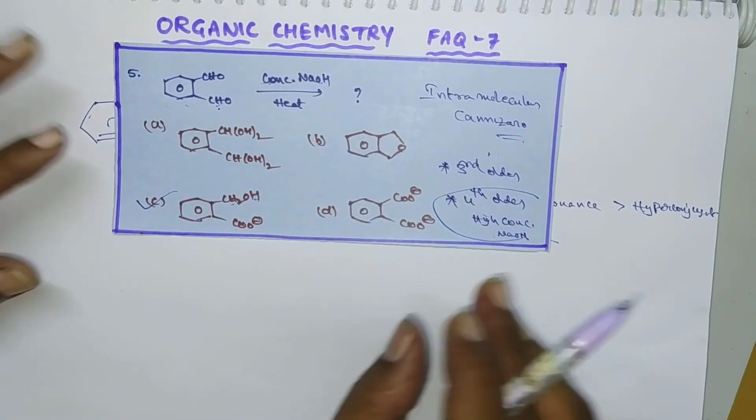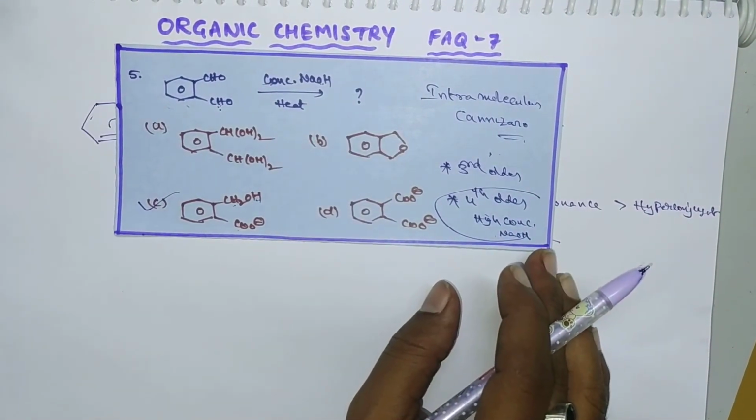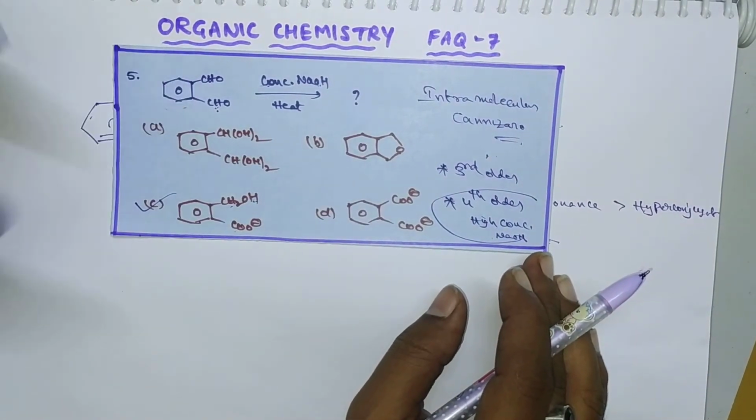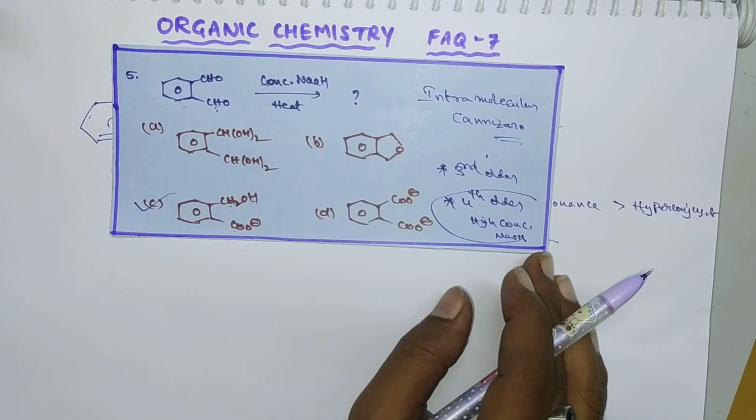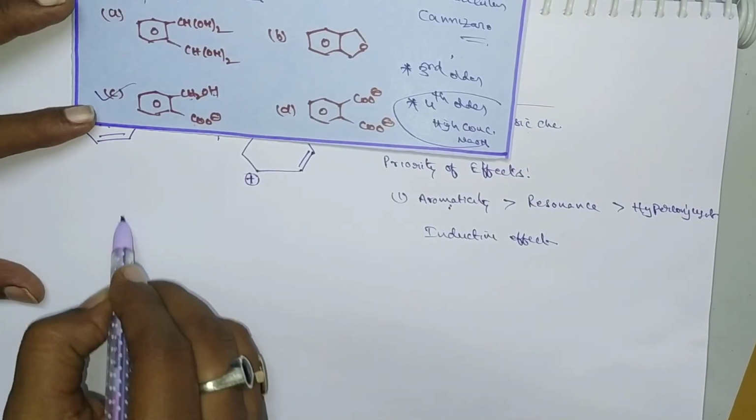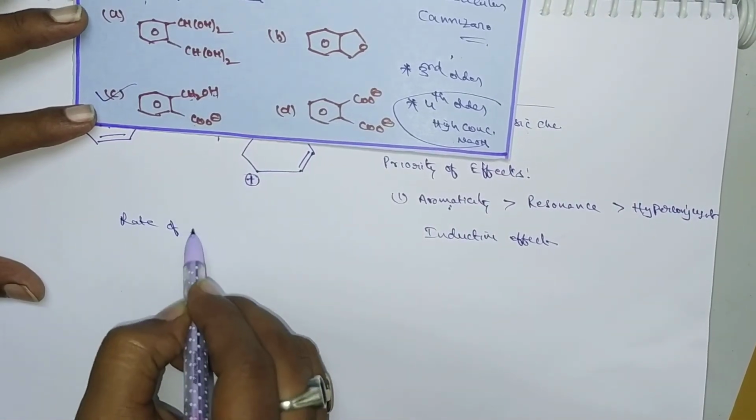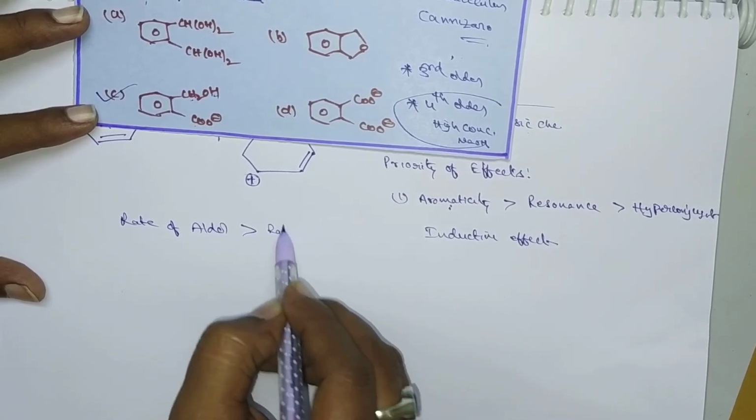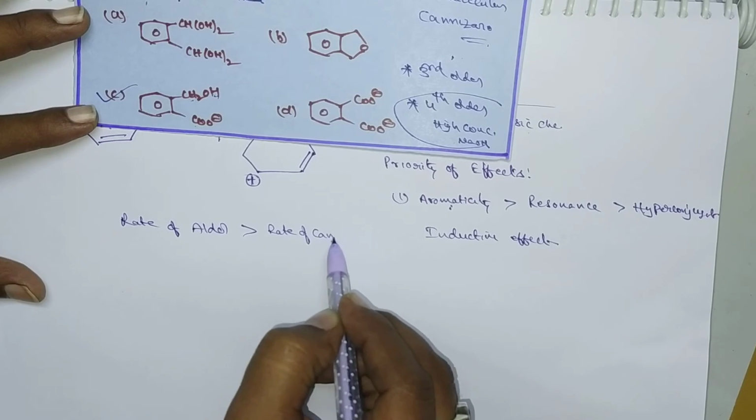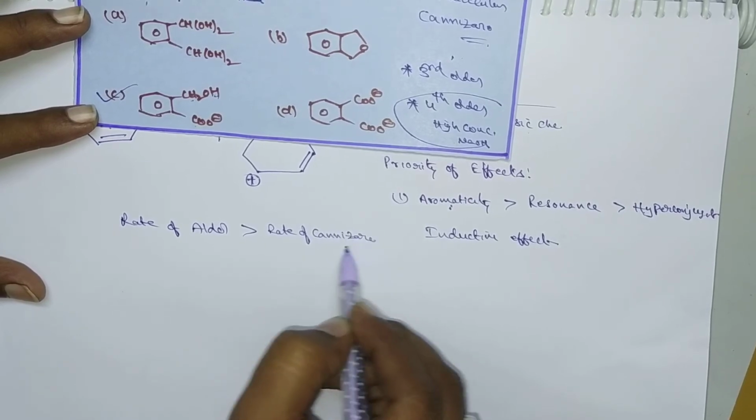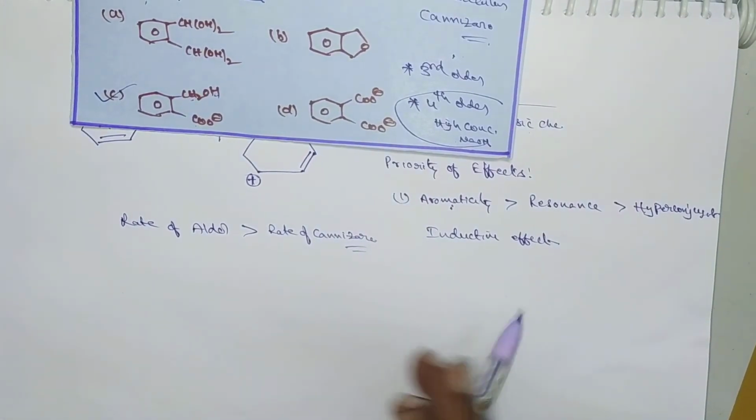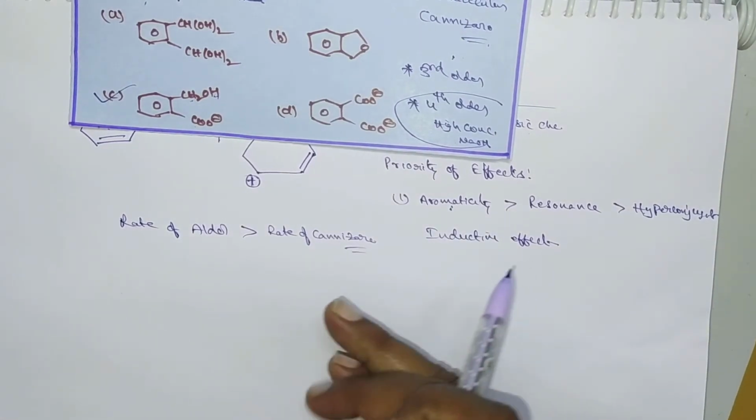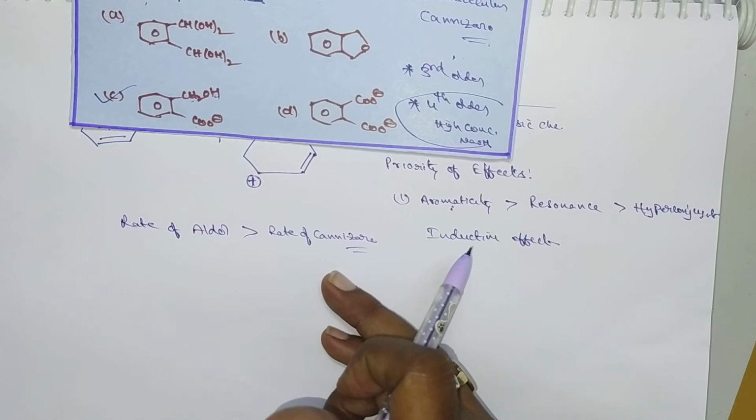Okay, and next one. Aldol condensation and Cannizzaro reaction both involve carbonyl compounds. But the rate of aldol condensation is very much greater than the rate of Cannizzaro reaction. Clear? So aldol condensation rate will be much higher. In order to undergo aldol condensation, the molecule should contain alpha hydrogen.